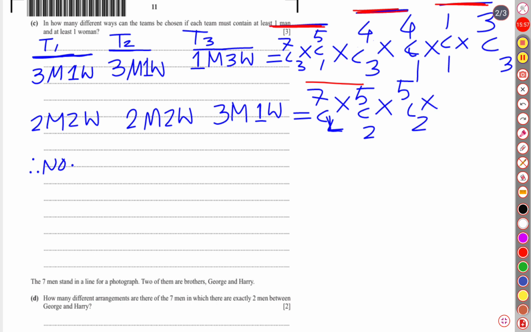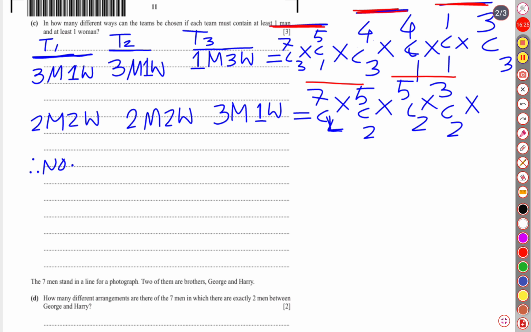Then women for the second team. 2 women, already 2 have gone away, so there remain 3. So it is going to be 3 women. From 3 we are choosing 2 women. The second team has gone away. Now this is the third team.